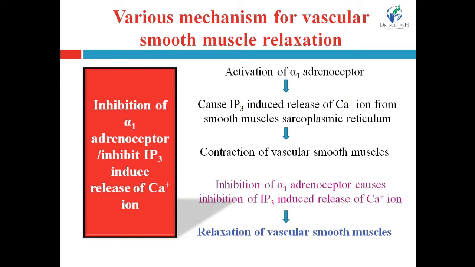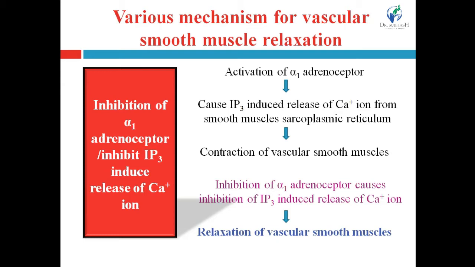Normally, when alpha-1 adrenoreceptors get activated, it will cause the stimulation of inositol triphosphate, that is IP3, and that stimulated IP3 causes the release of calcium ion from the sarcoplasmic reticulum of the cell,